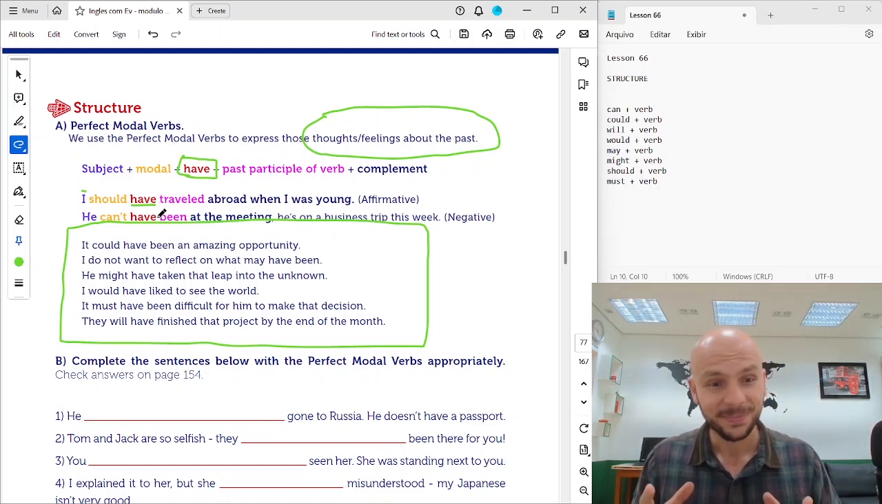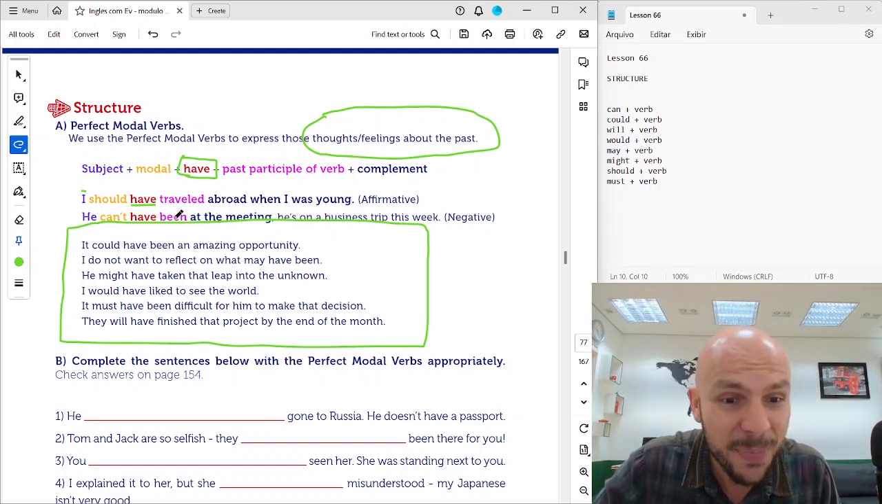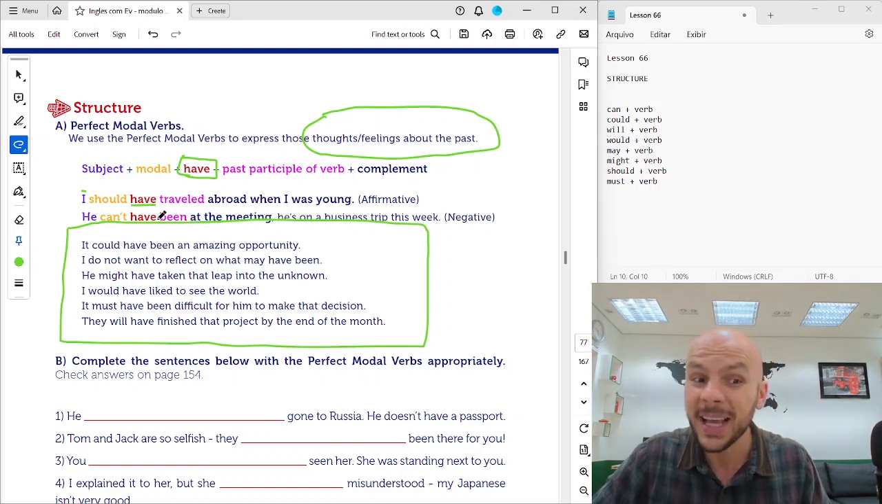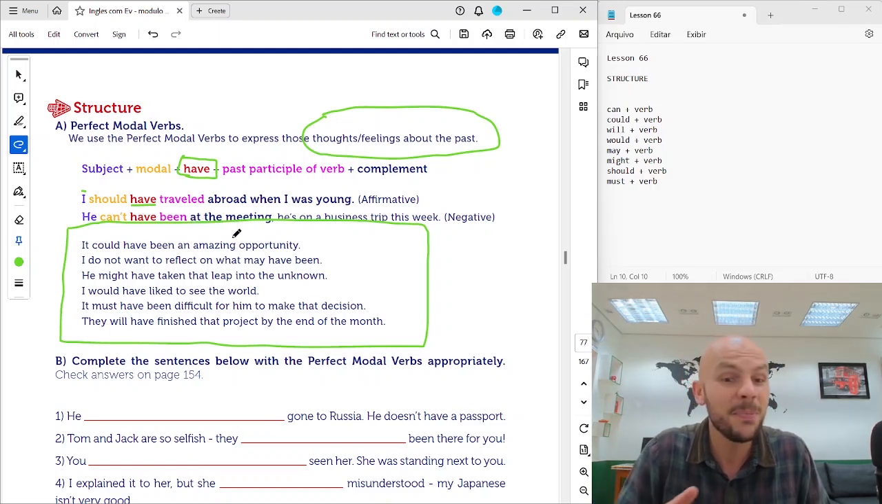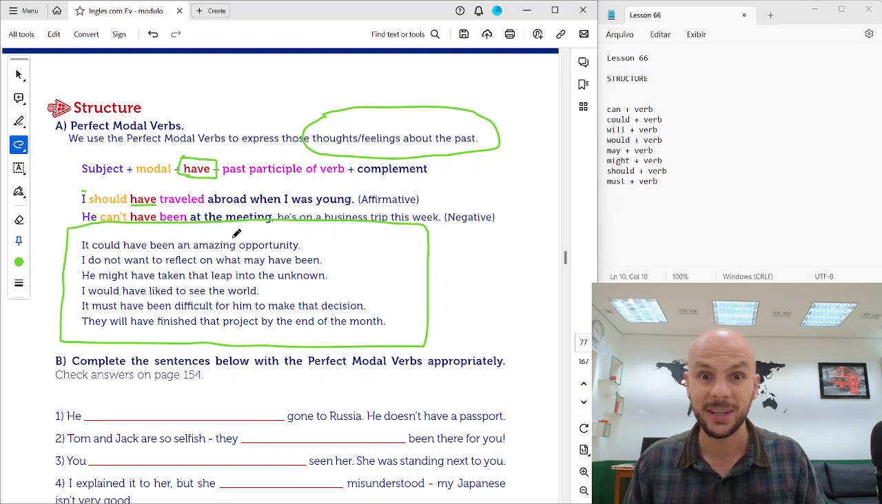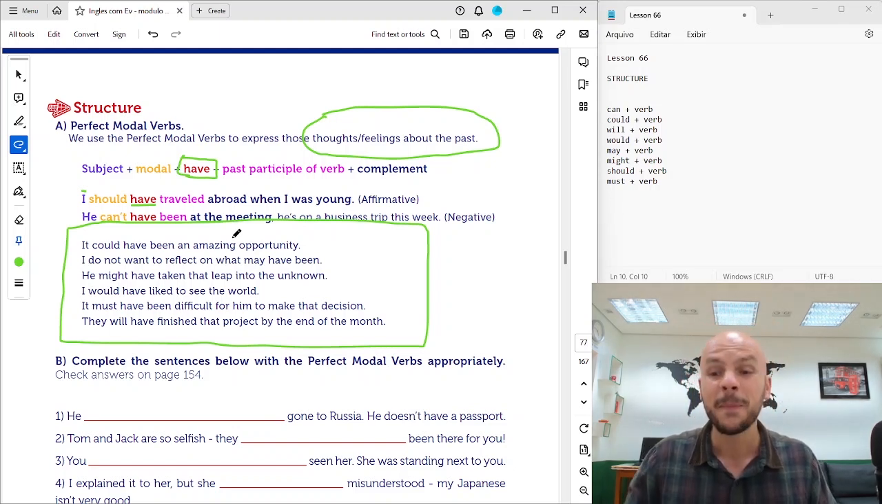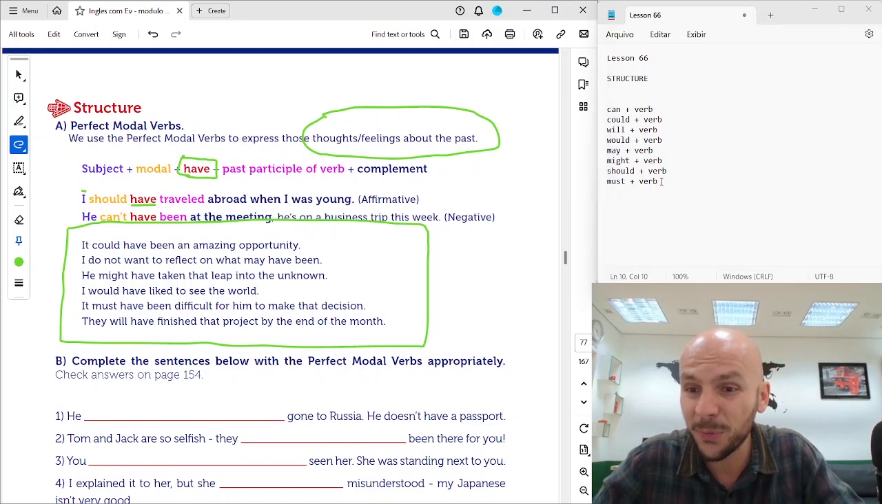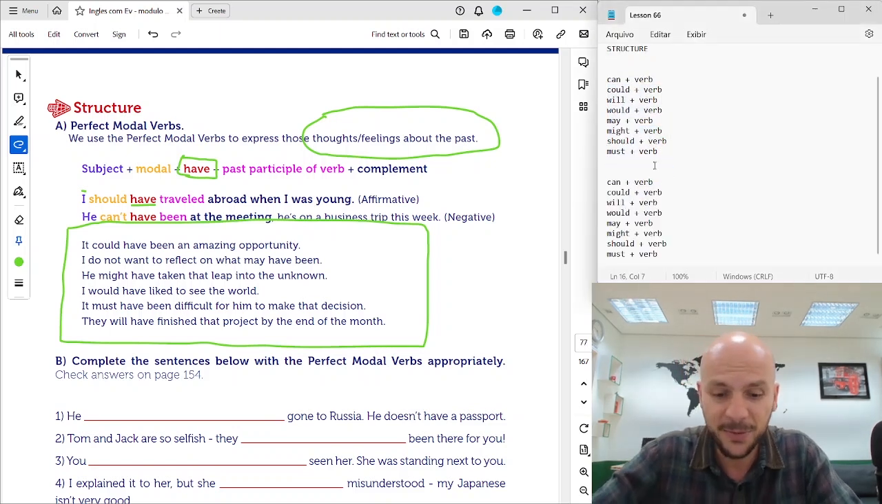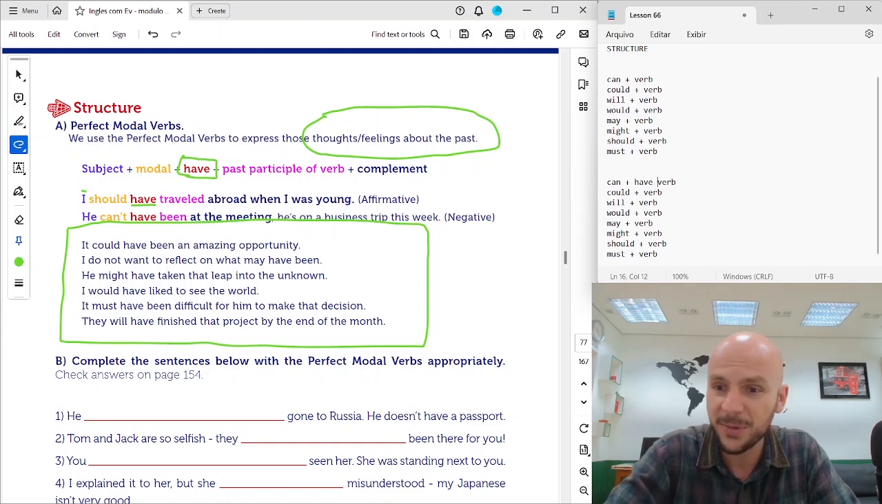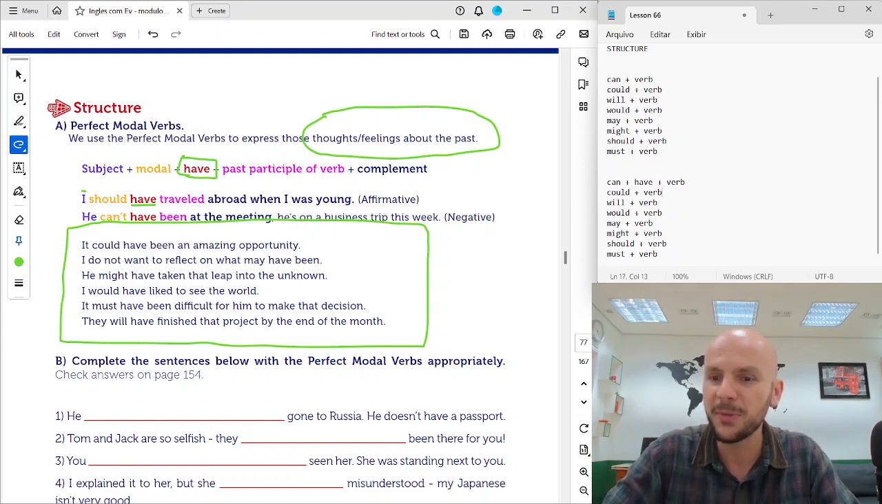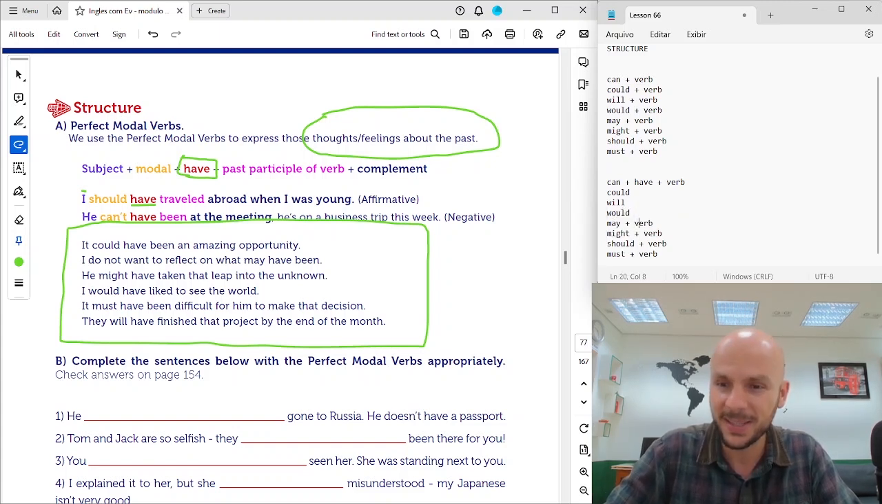He can't have been at the meeting. He can't have been. Ele não pode ter estado na reunião. So it's extremely important that before this verb here, we have to use have. So can plus have plus the main verb. Okay? That's the structure for modal verbs in the past.